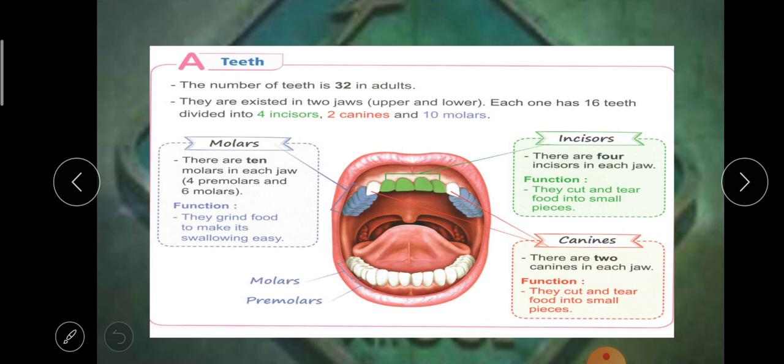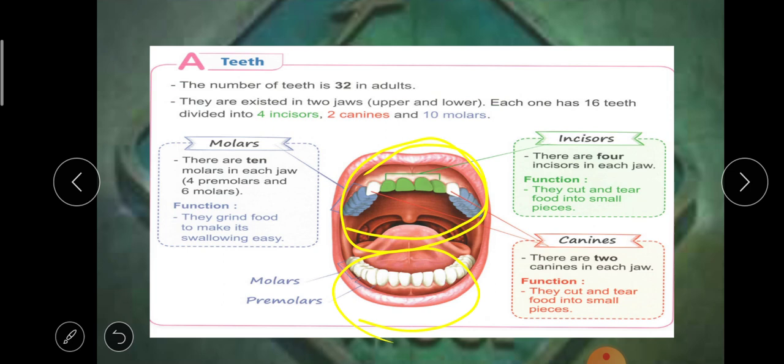These 32 teeth are divided into two jaws, the upper jaw and the lower jaw. Okay, so the teeth are divided into two jaws. Each jaw contains 32 divided by 2, equals 16. So each jaw contains 16 teeth. Now there are different types of these teeth.